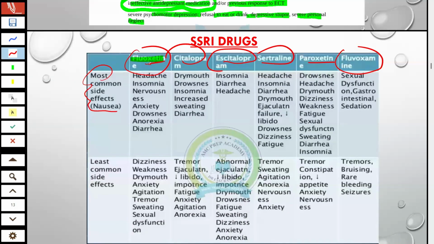The most common side effect is nausea, and the least common side effects are written there. Fluoxetine is the first-line medication we will always choose in the SSRI group, and then we will choose sertraline as well, then citalopram. We will choose like this.